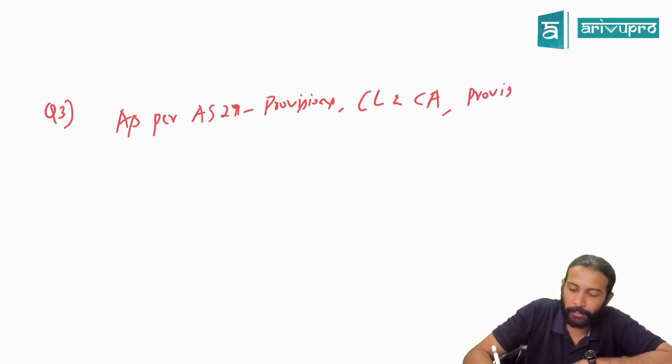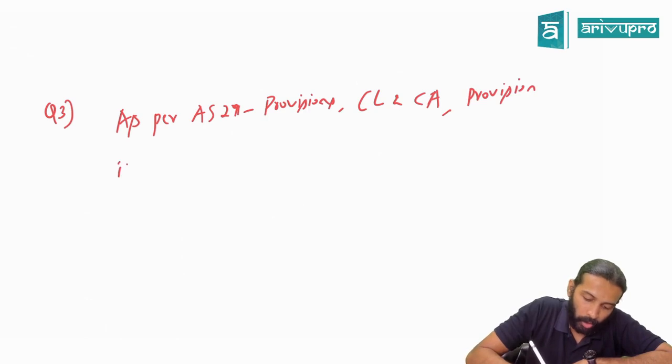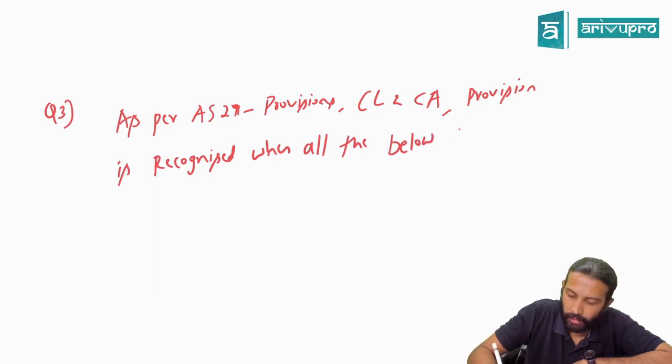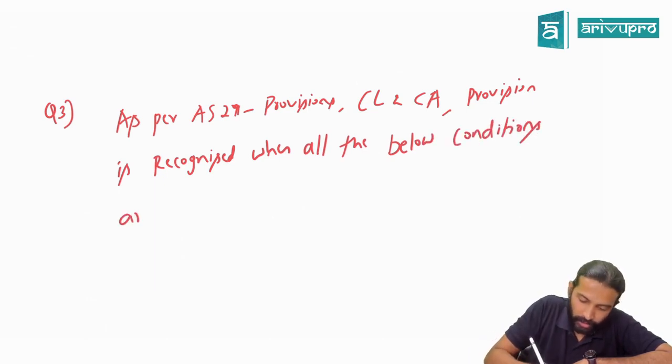Provision is recognized when all the below conditions are satisfied. What is the first condition, sir?